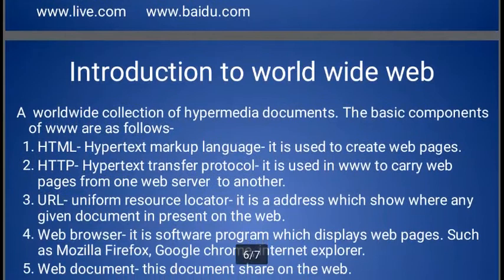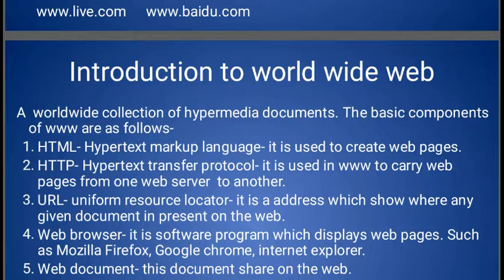Introduction to the World Wide Web. World Wide Web means a special file which can run all over the world, meaning we can say this is a website. So all the information which runs on the internet, this special file, is a website, and it is a special type of service provided by the internet. www means any company or organization which shares its information on the internet with the help of a website.